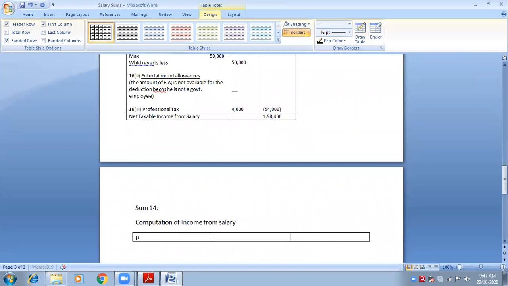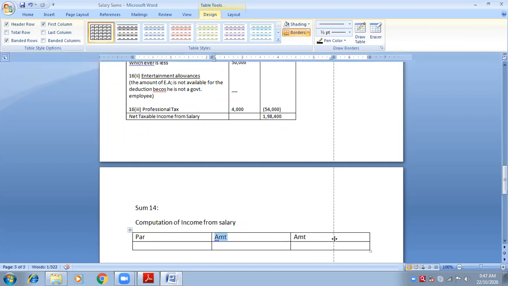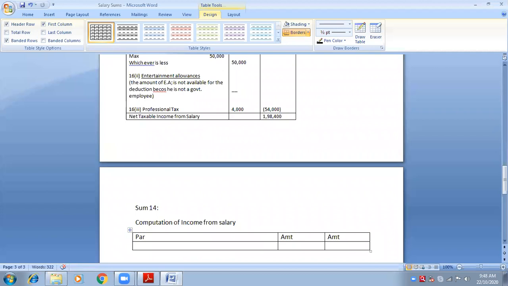Yes, ma'am. Three columns: particulars, amount, inner column and outer column. Write down basic salary. In the particulars, you have to write first basic salary.